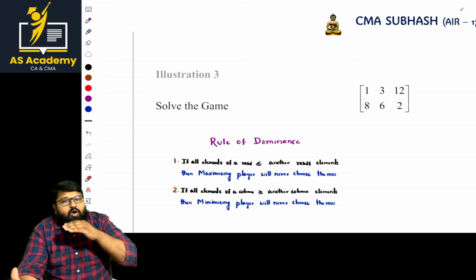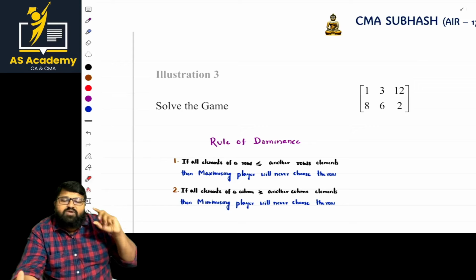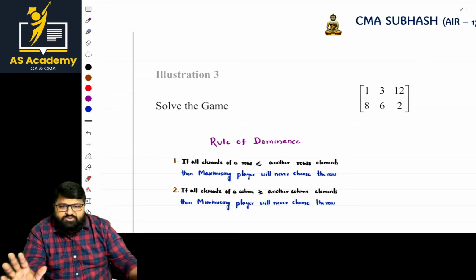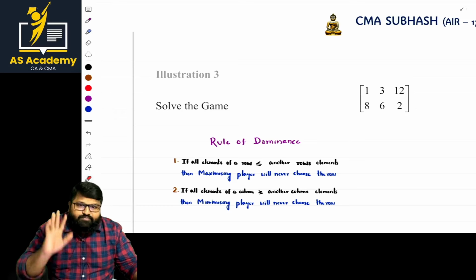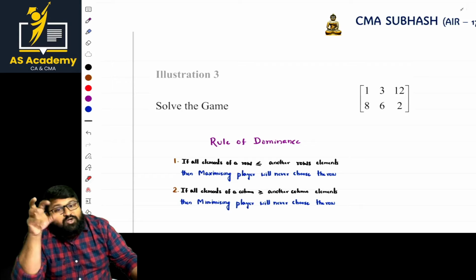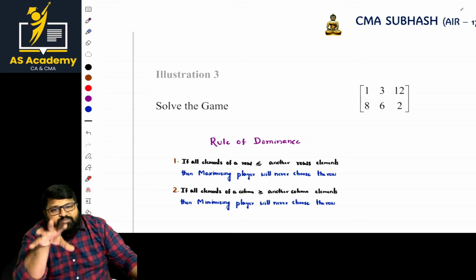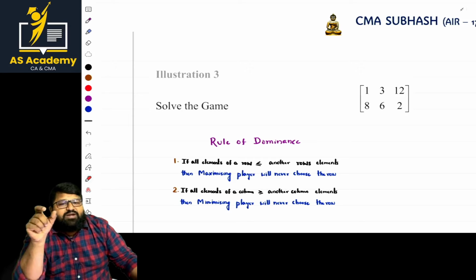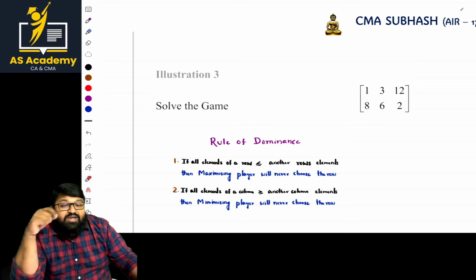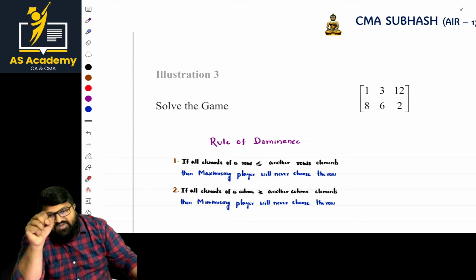Rows having all the values least should be eliminated. There can be a chance for one value to be equal. No issues. It can be equal or at least least. And in the case of columns, we eliminate the column having the highest values. Then once the process is done, we repeat until we reach a 2 by 2 matrix. Once a 2 by 2 matrix is reached, we are done with the answer.